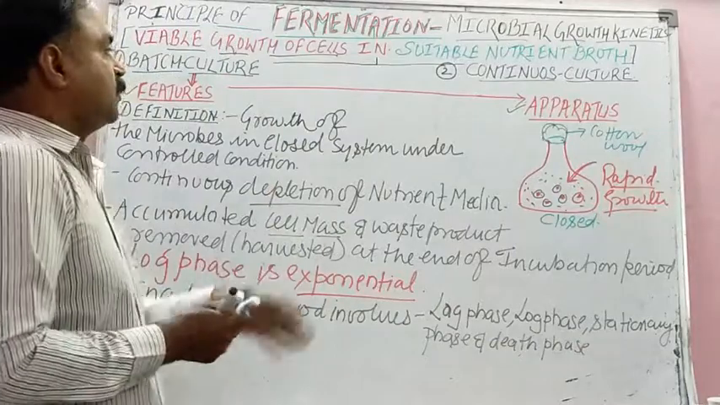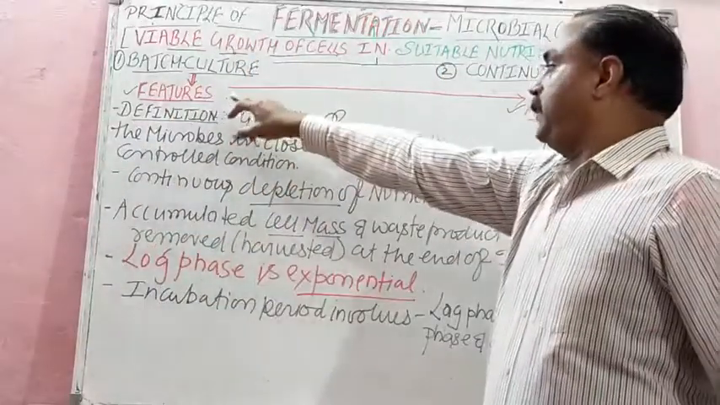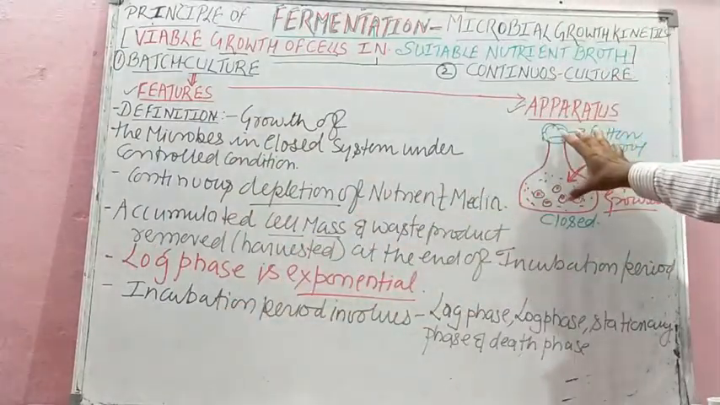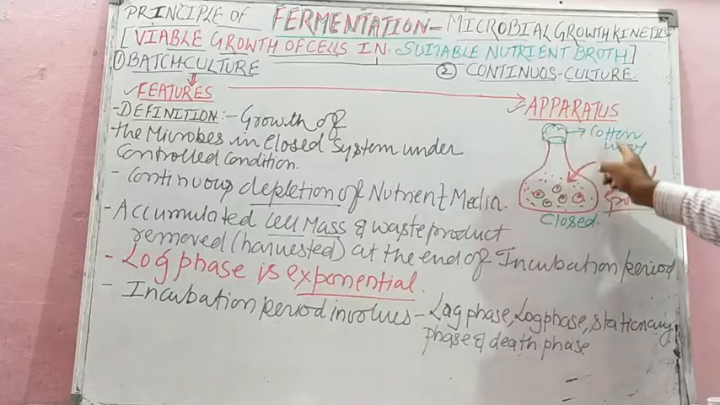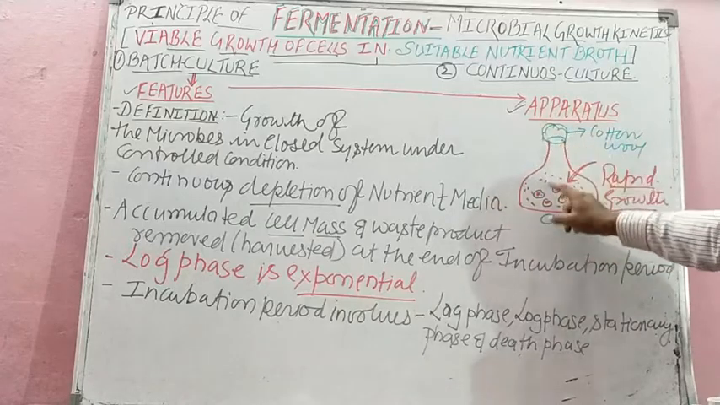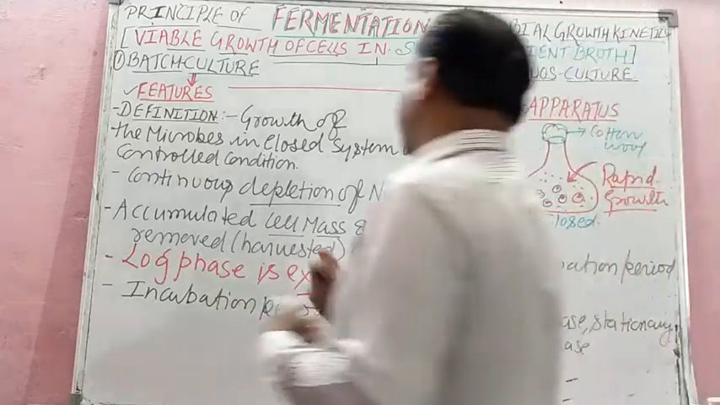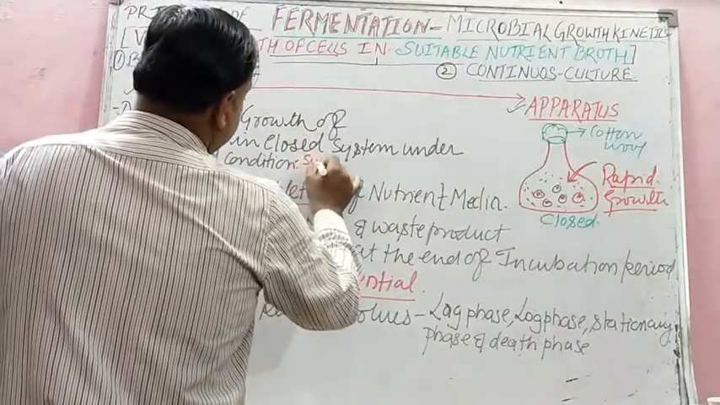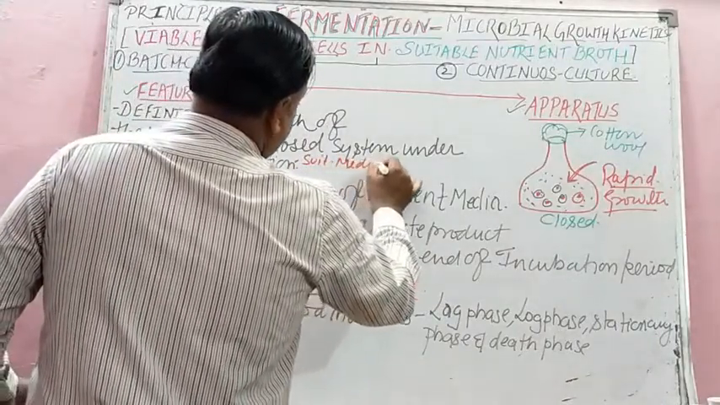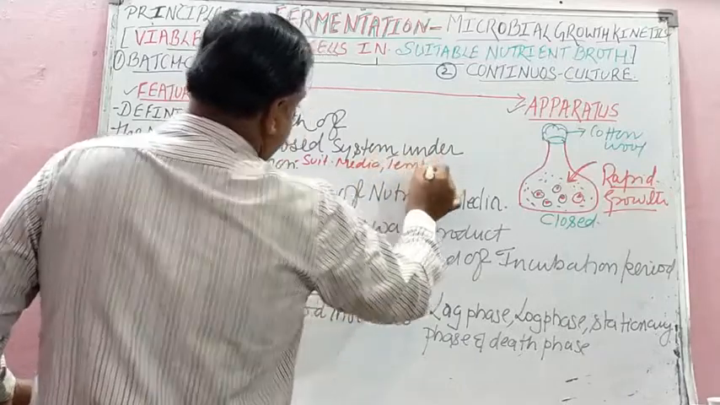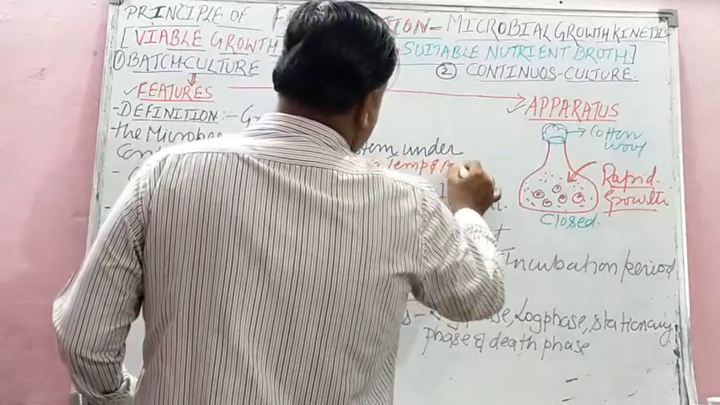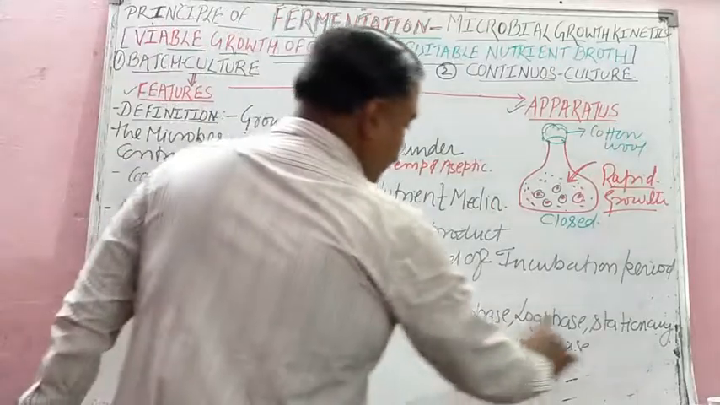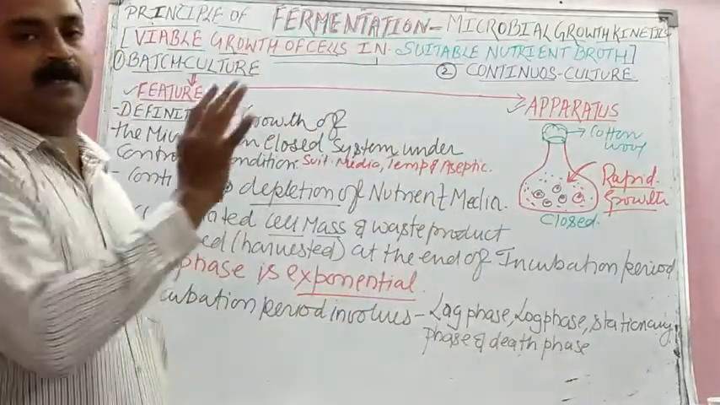I will explain you. So here we have studied two things: batch culture definition and these 3-4 features, and this is the apparatus. How we define batch culture? Growth of the microbial culture in a closed system under controlled conditions. And what are those 3 controlled conditions? Suitable media, suitable temperature and aseptic condition. Now in the next topic we are going to study these phases in the form of a graphical representation.